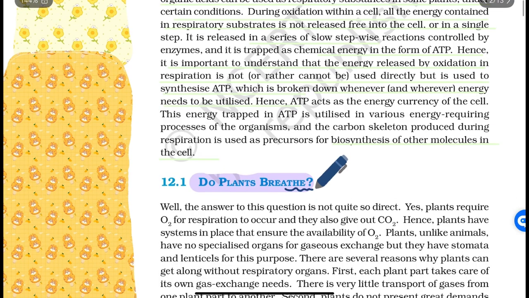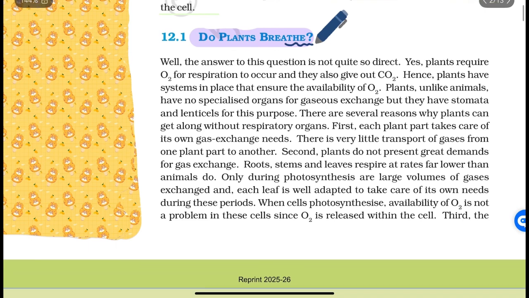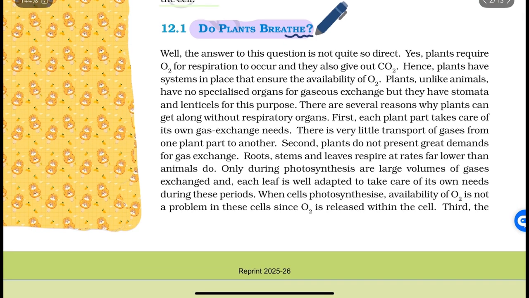Do plants breathe? Well, the answer to this question is not quite so direct. Yes, plants require O2 for respiration to occur, and they also give out CO2. Hence, plants have systems in place that ensure the availability of O2. Plants, unlike animals, have no specialized organ for gaseous exchange, but they have stomata and lenticels for this purpose. There are several reasons why plants can get along without respiratory organs.